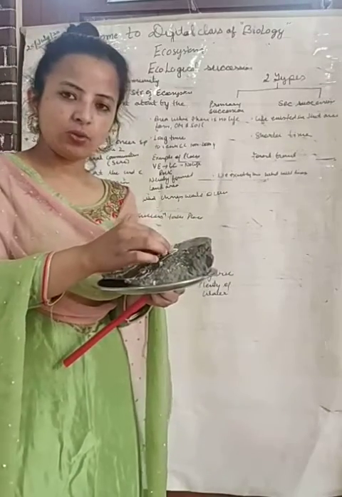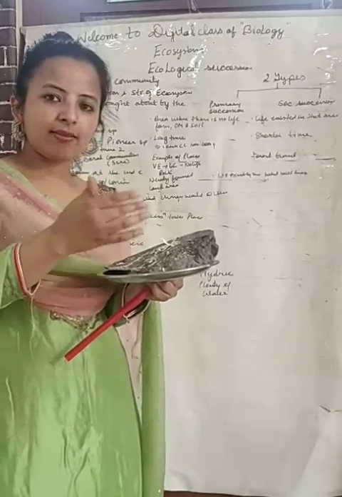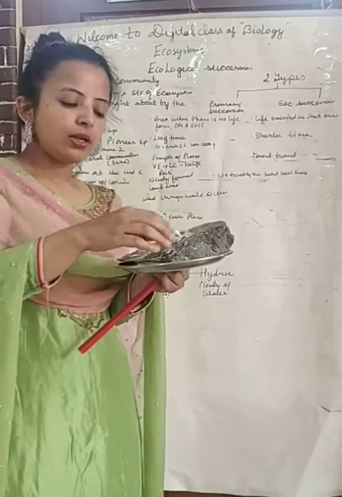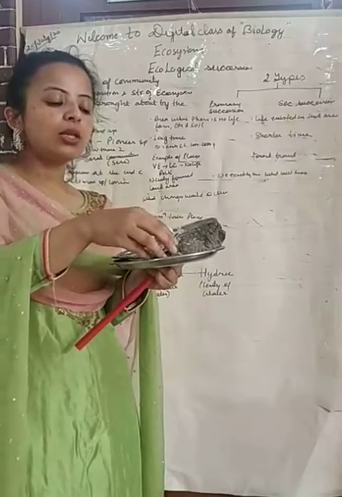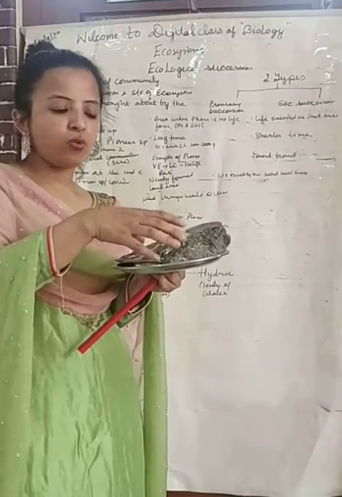These lichens will die, and they will excrete their excretory material, which will lead to the breaking down of the hard surface of cooled lava.